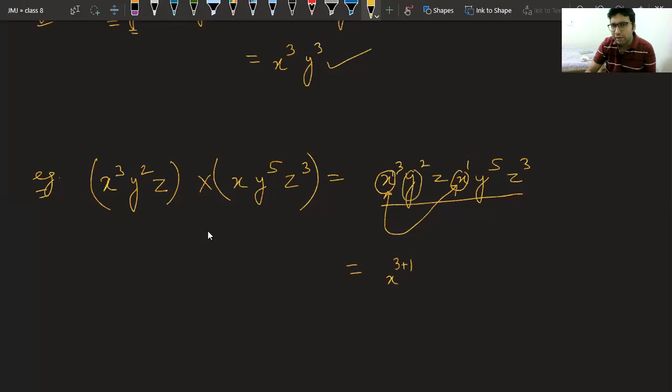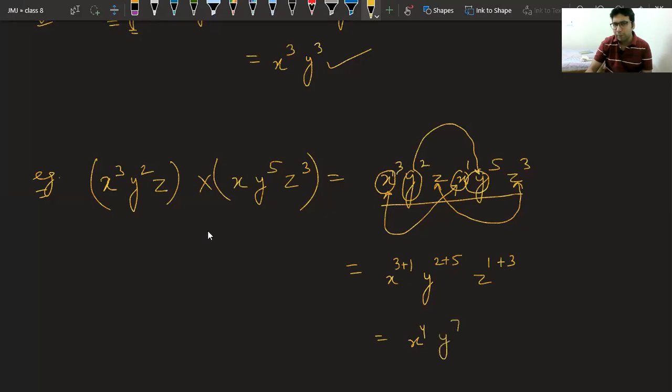Similarly, this y and this y are the same base getting multiplied, their powers will be added. We will get 2 plus 5. And last but not the least, we have z, same base, so power 1 plus 3. The answer becomes x power 4, y power 7 and z power 4. Good Sakshi now. No Sakshi, y power 6 no beta, it will be 7.